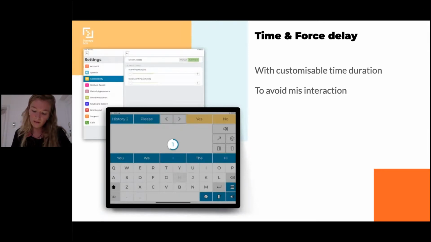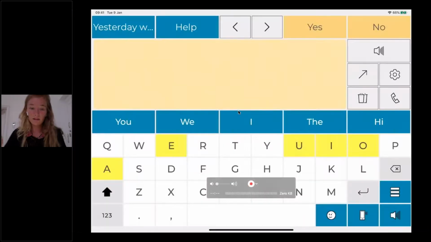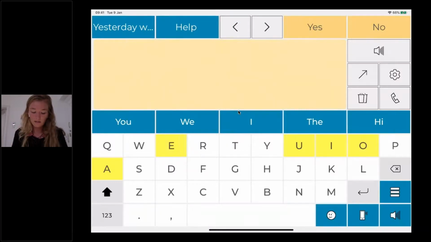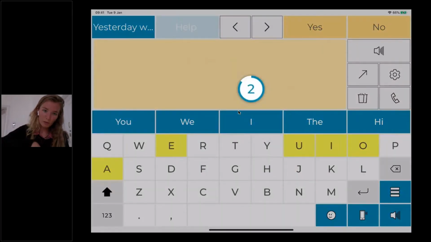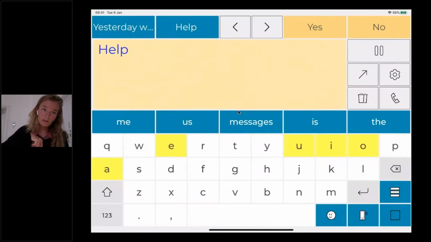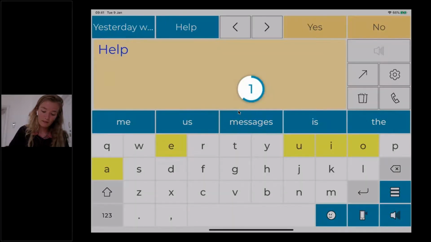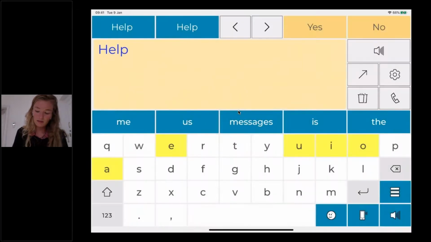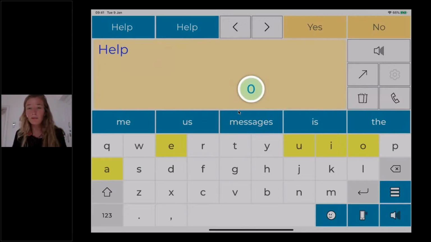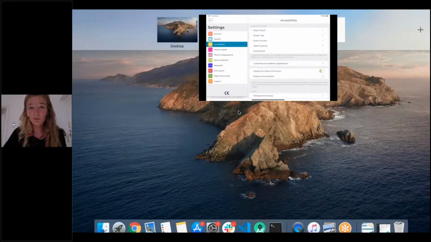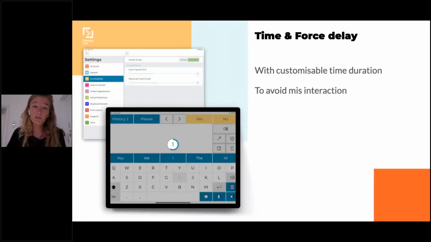We also reintroduced time and force delay, which aims to minimize the risk of misinteraction. So if I go back to the app here, I just activated time delay. So now that time delay is activated, the way for me to select a key is to tap and hold the button until the duration is closed. So that's time delay. It just helps me not to select a button that I didn't want to select if I start to have limb weaknesses.